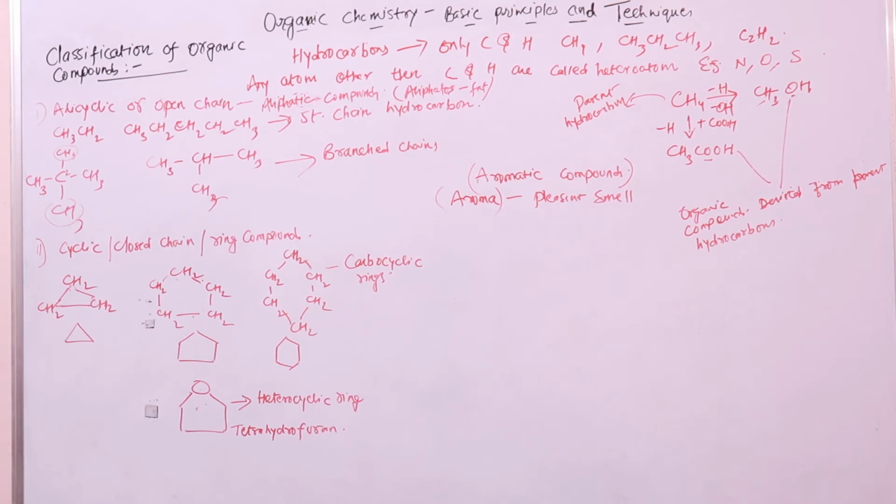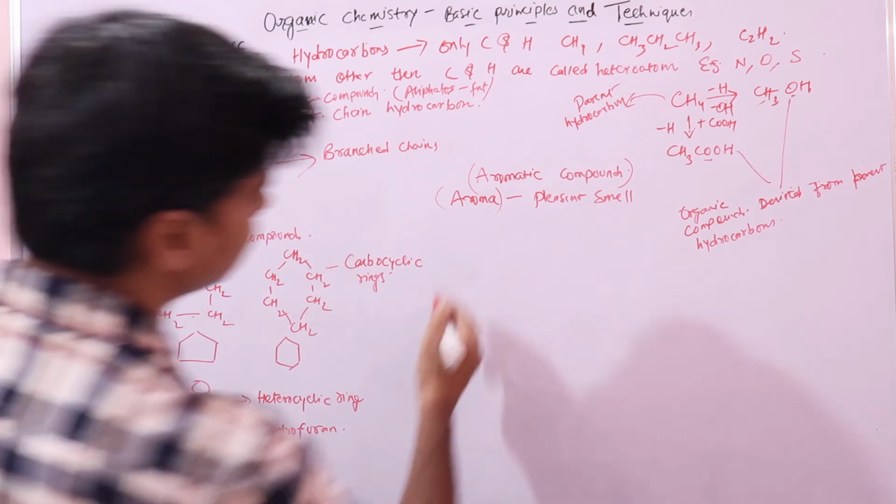these are special types of compounds, right? There are aromatic compounds that contain benzene rings. There are various types of aromatic compounds.